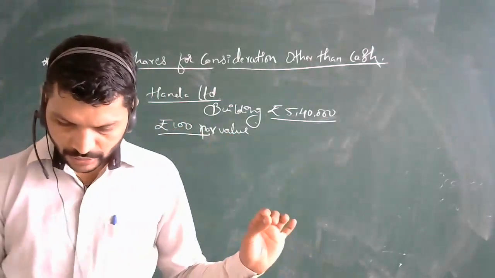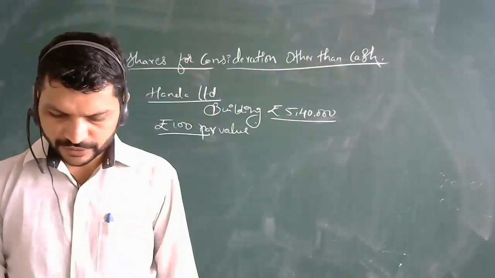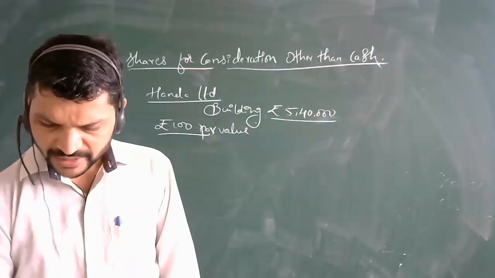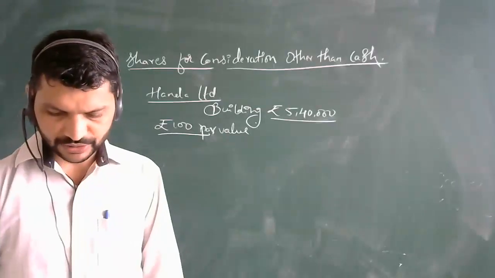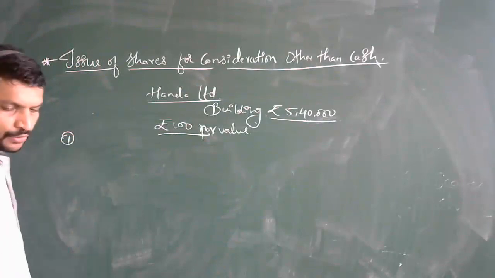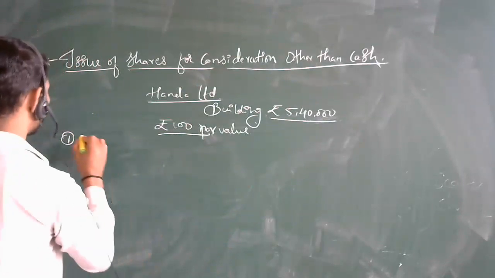Now how many shares are we going to pay him? The number of shares issued shall be worked out as shown in the different situations. The first situation is when shares are issued at par.